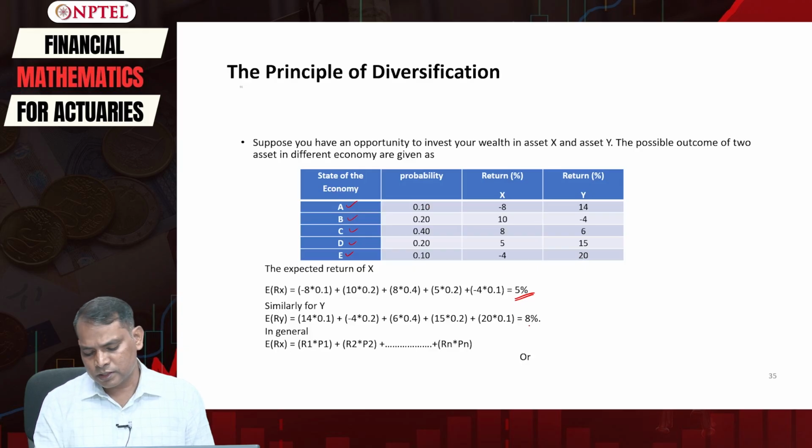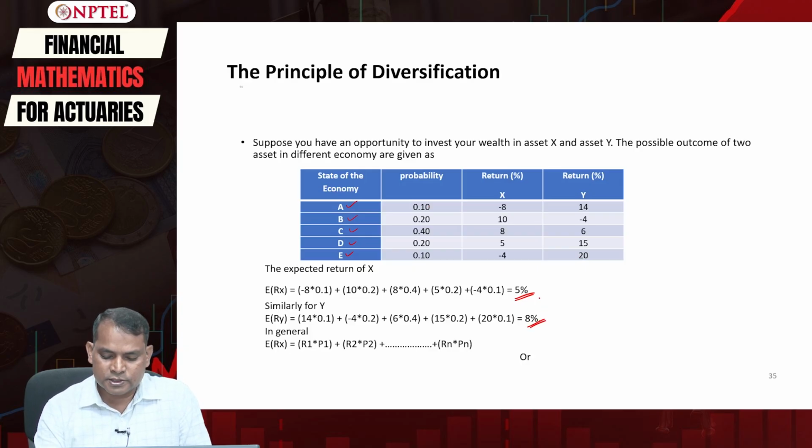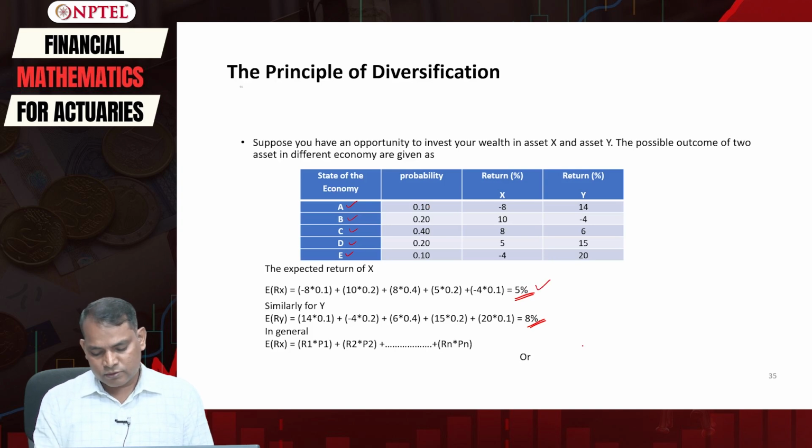Add them all and you will get 8%. So the expected return on asset X is 5% and on Y is 8%. Asset Y gives us a higher expected return as compared to asset X.